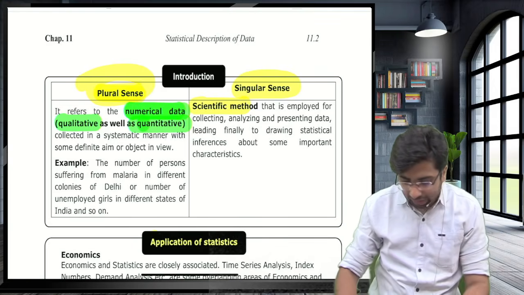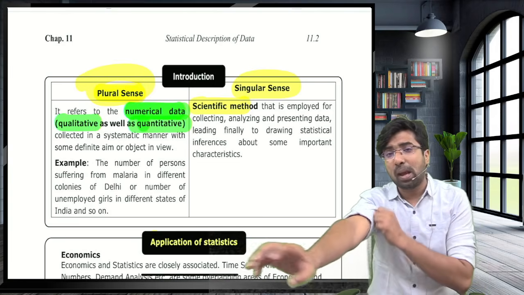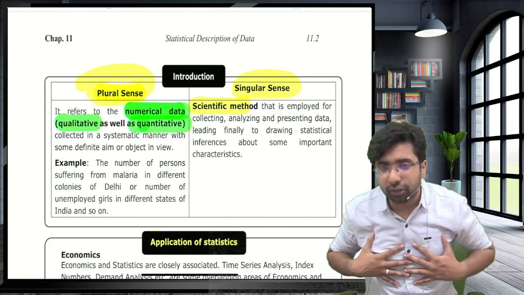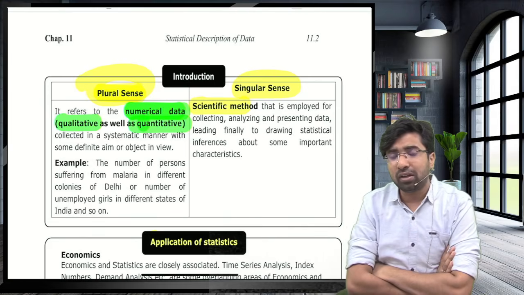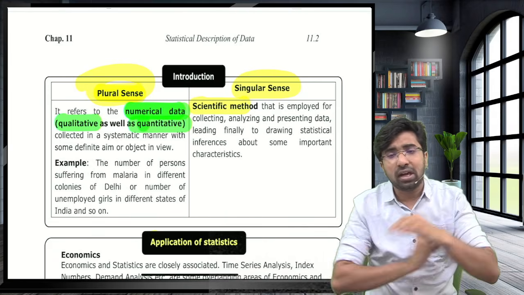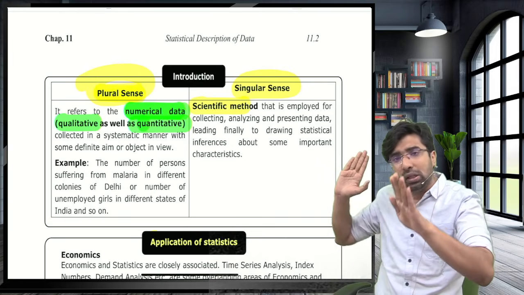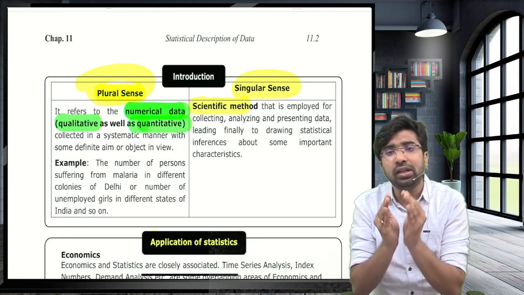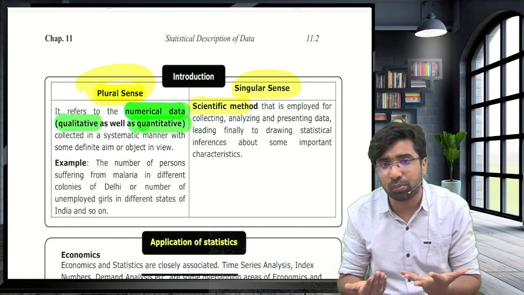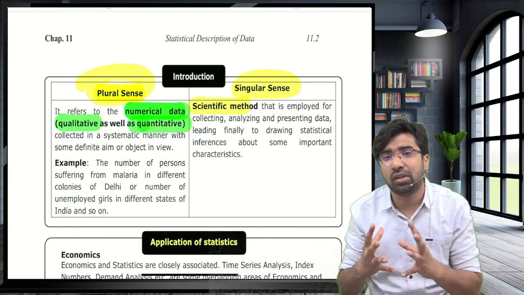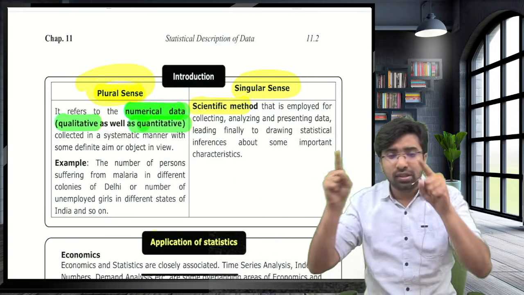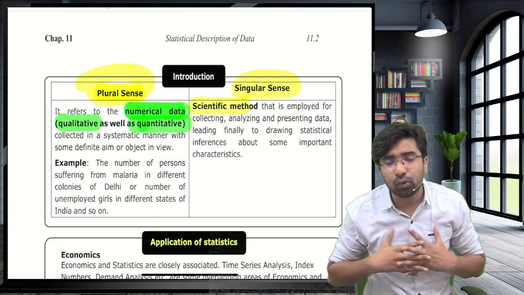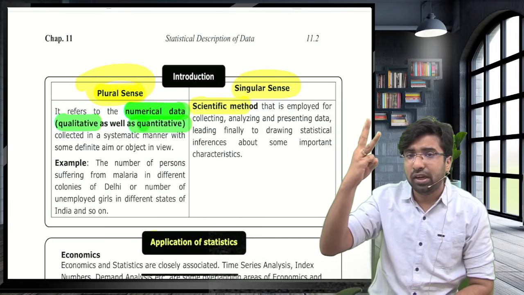That is the application of statistics. One general definition from my side. So where is statistics applied? Guys, statistics is applied in all the industries where decision making is involved. All the industries which require the decision making process, in all those industries, statistics is applied. But from our exam point of view, you have to keep these three industries in your mind.